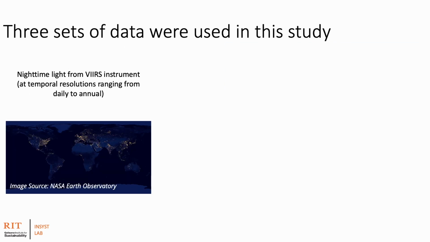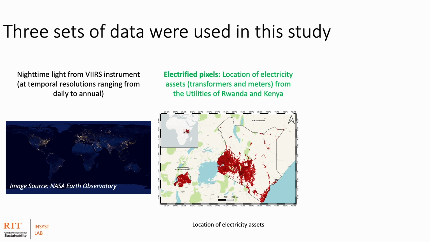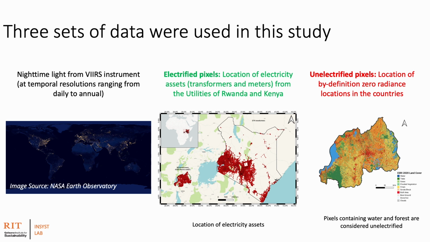To develop this model, we use three sets of data. The first is nighttime light data from the VIIRS instrument at a 450 meter spatial resolution, collected at various temporal resolutions. We identified electrified nighttime light pixels by referencing the location of electric meters and transformers sourced from utilities in Rwanda and Kenya. On the flip side, we identified pixels that are not electrified from zero radiance locations, such as water bodies and forests, identified using land use land cover products. This dataset formed the basis for training a random forest machine learning model for mapping electrification.